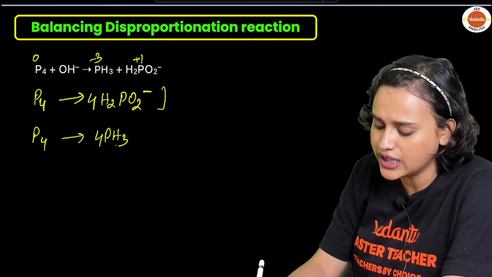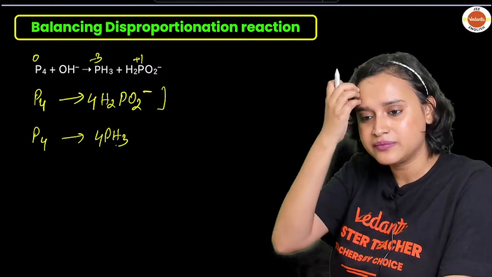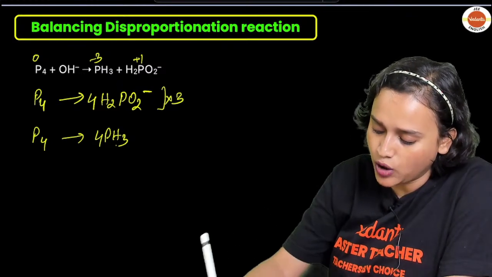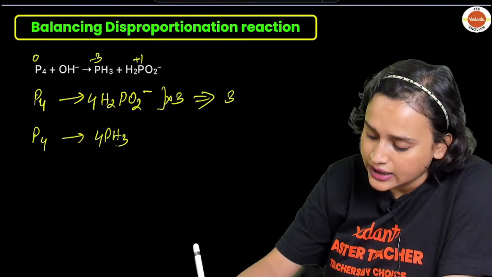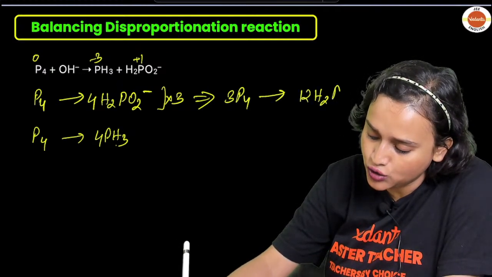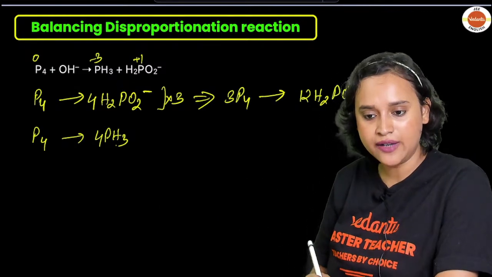Because see, hydrogen is 3 here. Hydrogen is 3 here. Can we multiply it with 3? Let us multiply it with 3. So if we multiply this with 3, what will we be getting? We will be getting 3P4 forms 12H2PO2 minus. Cool? Alright, everybody?